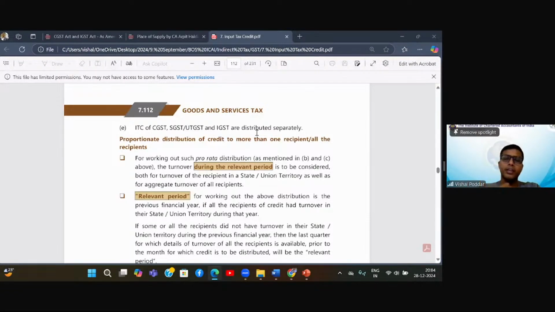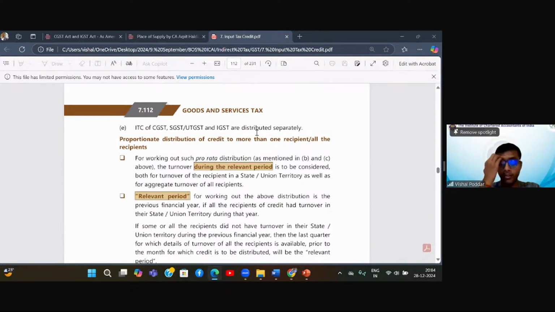Let us say as an ISD, I have received C and S credit because I have received some intrastate services, and also I have some IGST credit because I have received some interstate services. Now for interstate services, I have received IGST.